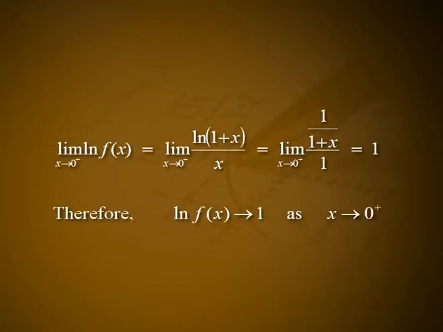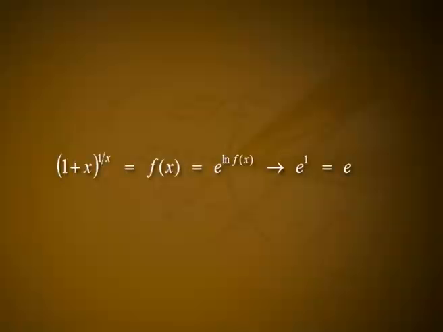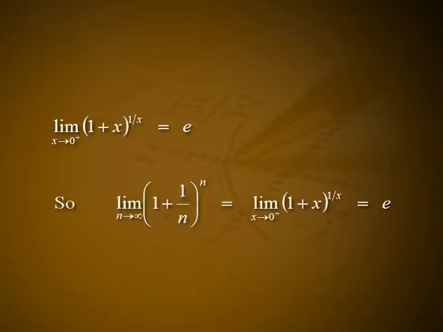Therefore, log of f of x tends to 1 as x tends to 0 plus. We can now exponentiate to see that as x tends to 0 plus, 1 plus x the whole raised to 1 by x is equal to f of x, that is equal to e raised to log of f of x, which tends to e raised to 1, which is equal to e, because the exponential function is continuous. That is, limit as x tends to 0 plus 1 plus x the whole raised to 1 by x is equal to e. So, limit of 1 plus 1 by n the whole raised to n as n tends to infinity is same as limit x tends to 0 plus 1 plus x the whole raised to 1 by x, that is equal to e.